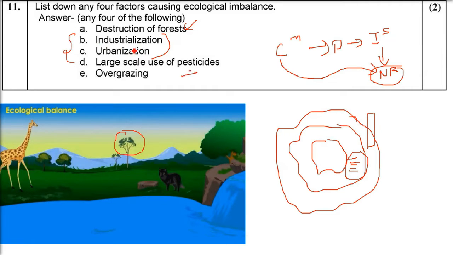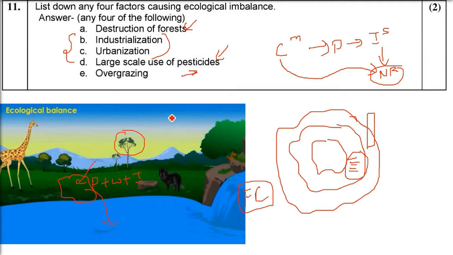Large use of pesticides, let me add, because these pesticides, insecticides and weedicides are all chemicals, and these are chemicals to kill. Now when they go inside the water, inside the soil, even in the air, they will come into our food chain, and finally we will be affected by it. We don't even think about the small insects, organisms and other flora and fauna, but still we will also be affected.